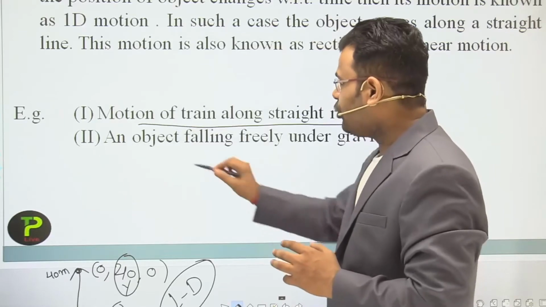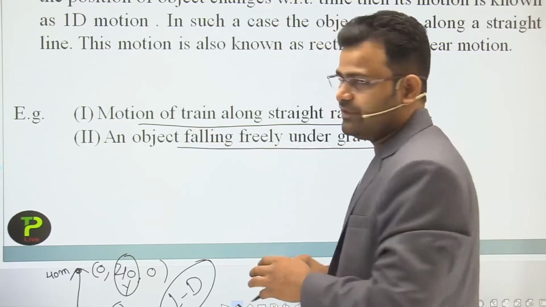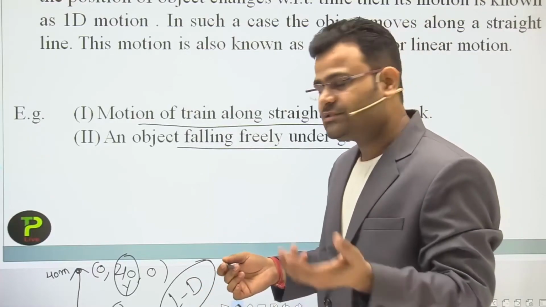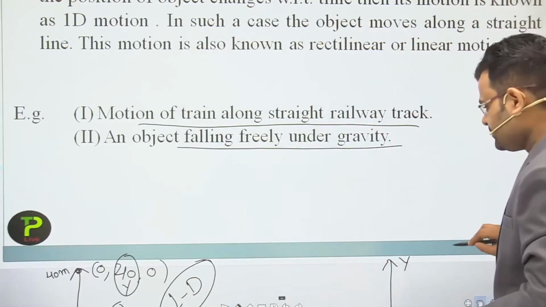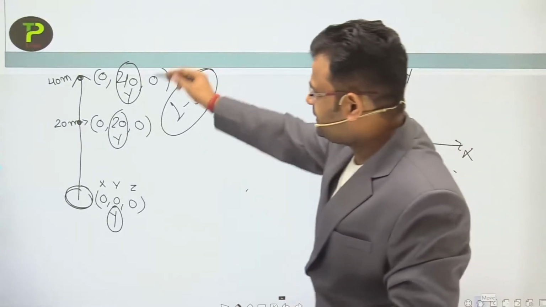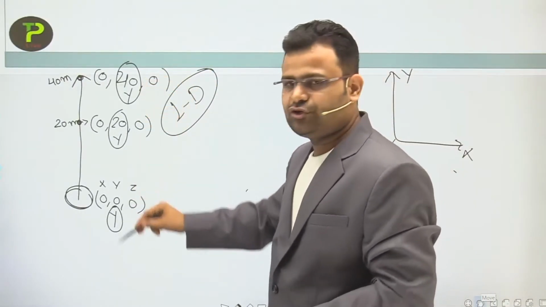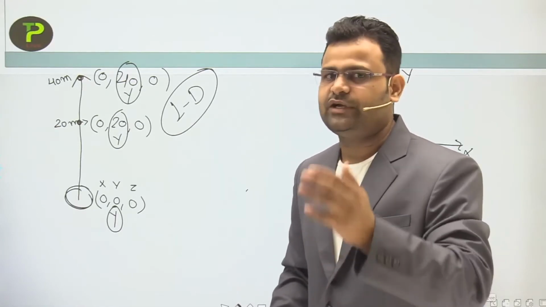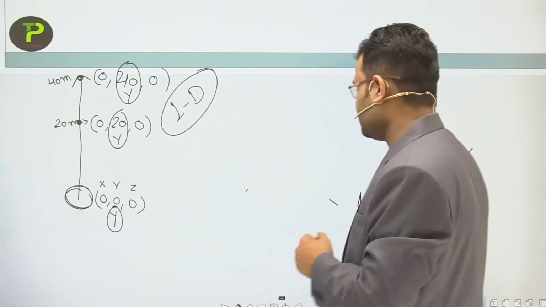An object falling freely under gravity means the object moves in a downward direction. So which coordinate will change? I have already explained which coordinate changes: 40, 20, 0, that is, the y coordinate changes. So it is also a one dimension motion.